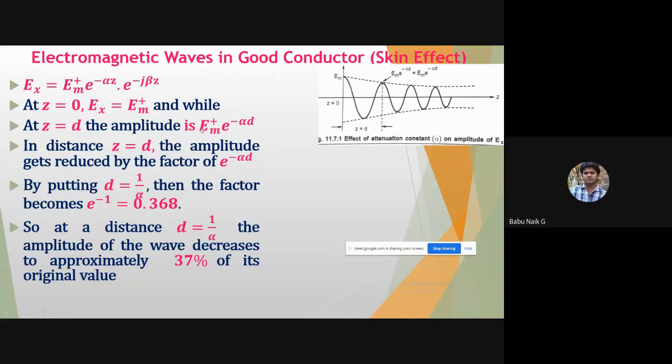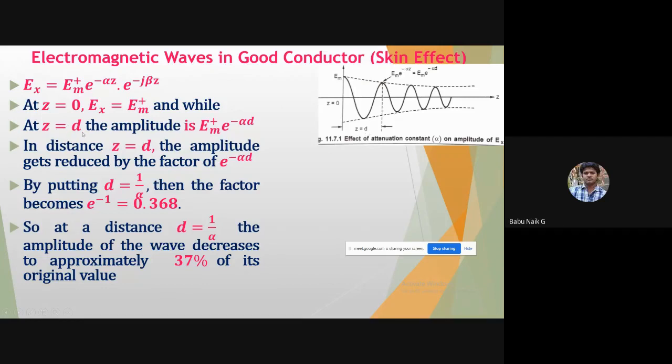Now after the wave travels some distance d in a conductor, like silver, copper or aluminum, whichever material we consider, that is z equal to d.